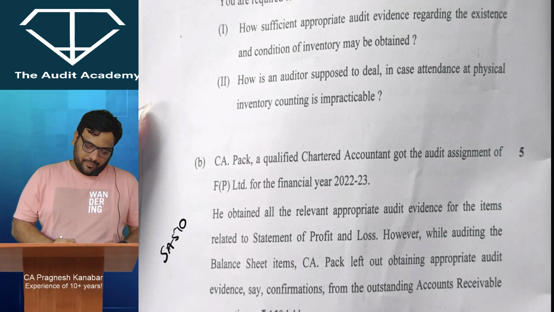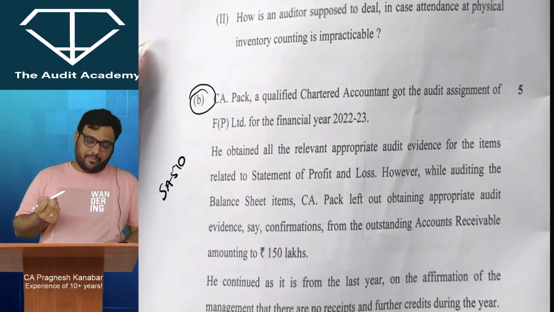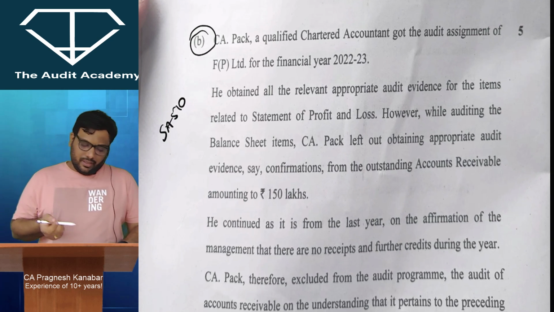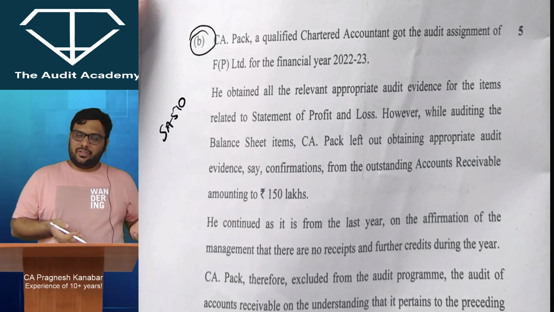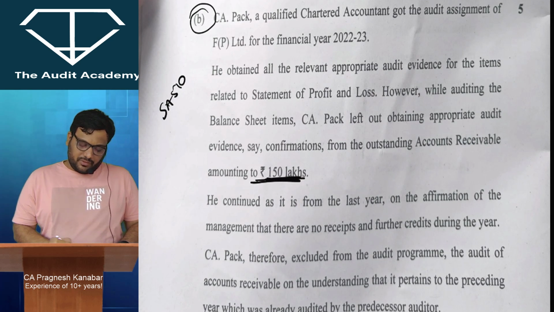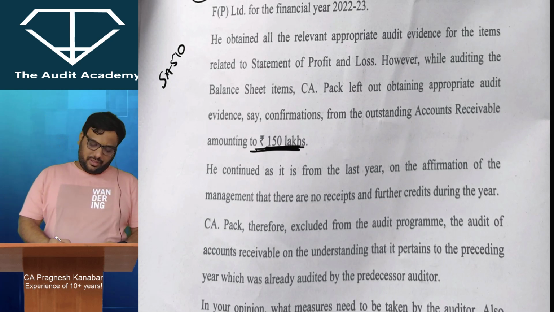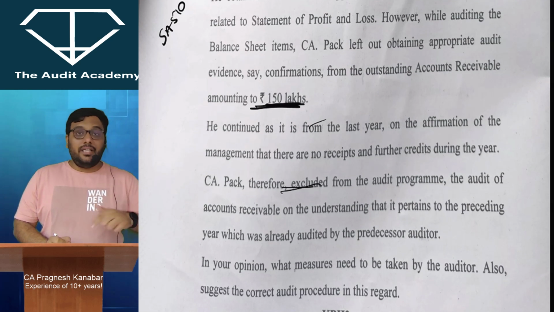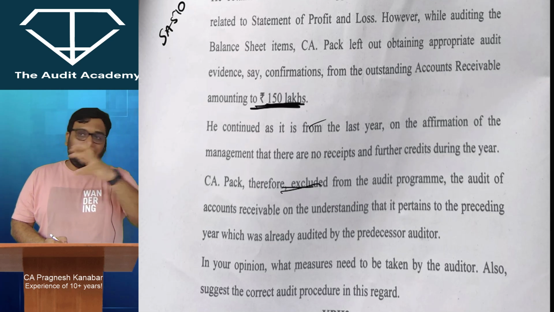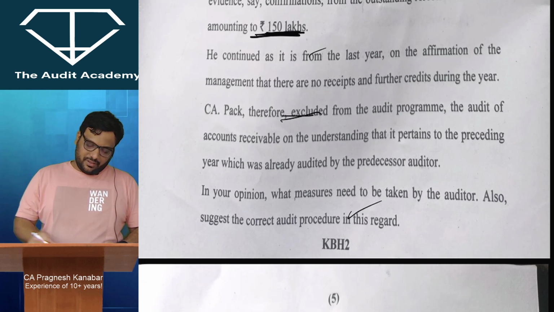Okay. Now, this was a very old repeated question, which is also in the past question bank. Question 2b. You are being appointed as an auditor for the first time, so it is an initial audit engagement, and you feel that there is no need to verify an amount of rupees 150 lakhs because it continued from last year as it is. Arey baba, it was last year's closing balance, so this year's opening balance. So SA 510, initial audit engagement, verification of opening balances. The contention of the auditor that he will not check it is wrong, and he needs to check it because of SA 510. If you write the title of SA 510, what needs to be checked, and the audit procedures, then it is great.